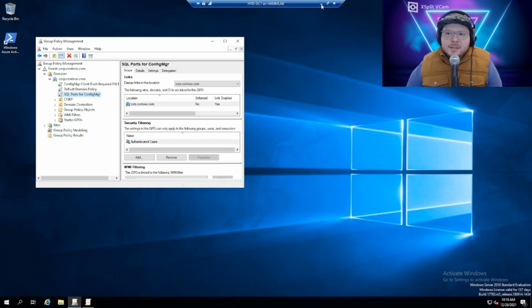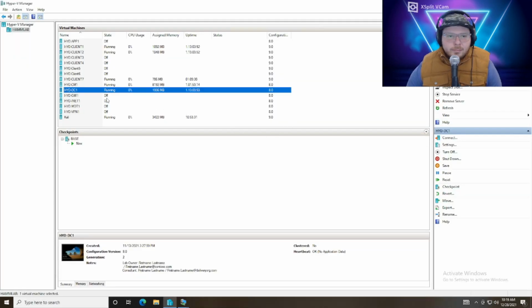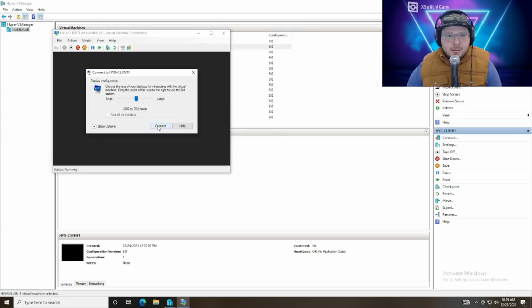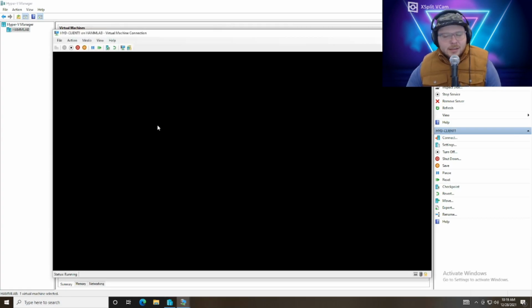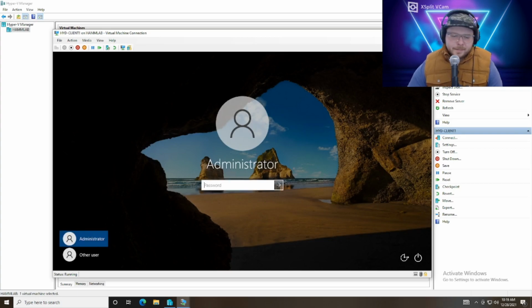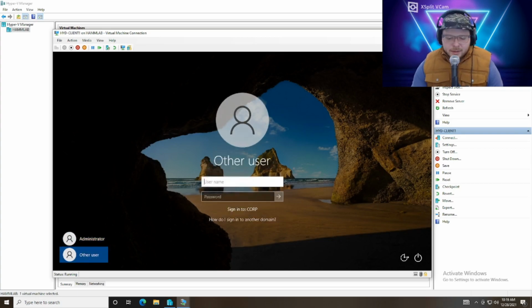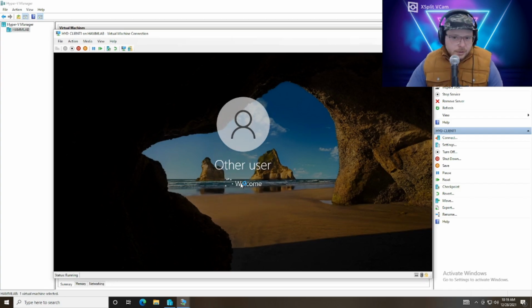Cool. So let's go back to CM1. Actually, let's run a group policy update on our clients first, so they actually get the changes pulled down. So I'm going to log in with the domain account, which is going to be lab admin for you as well, if you're in a lab using the Microsoft Office Lab Deployment Kit.